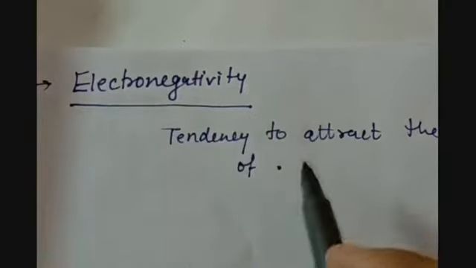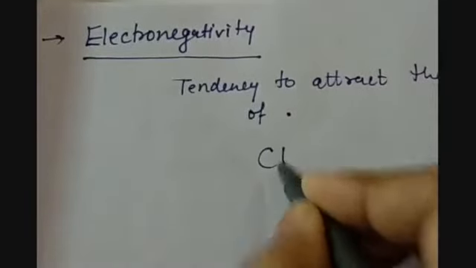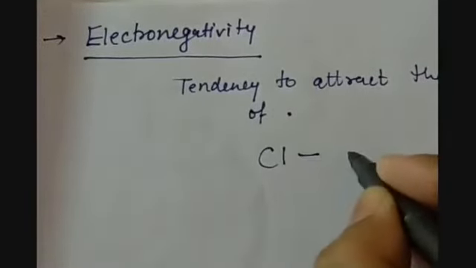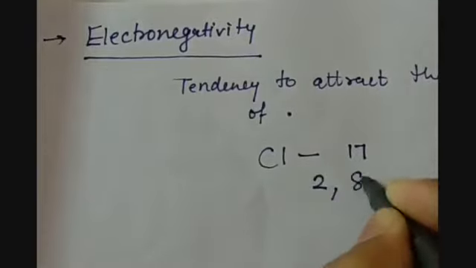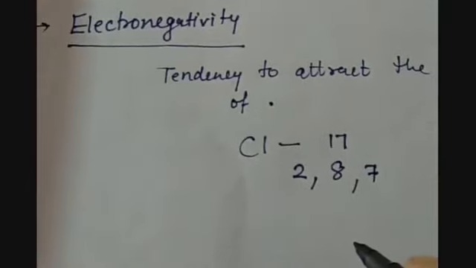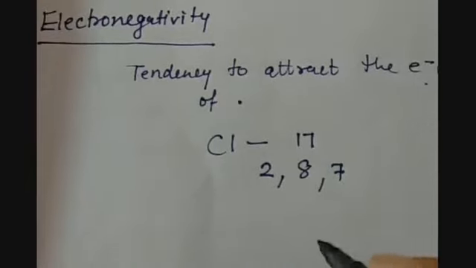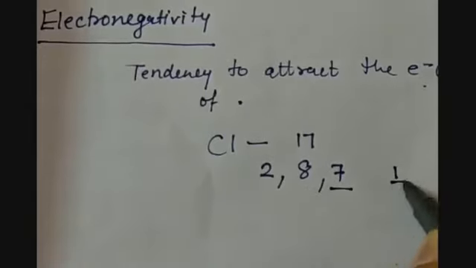And who will attract the electron? Suppose we have chlorine. Chlorine has atomic number 17, so its electronic configuration is 2, 8 and 7. Every atom needs to be stabilized, and to get stabilized, it needs one more electron.